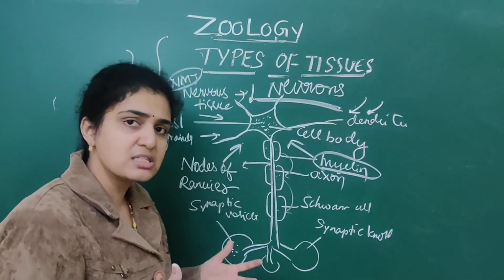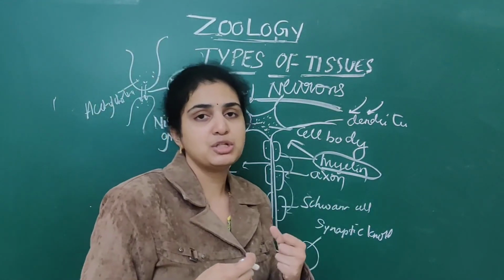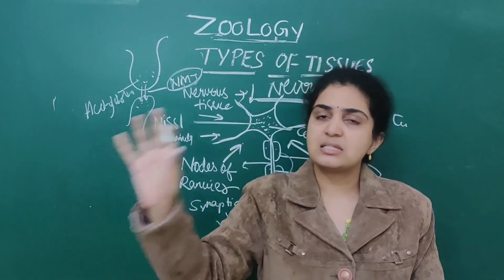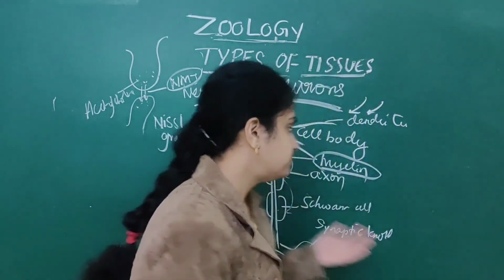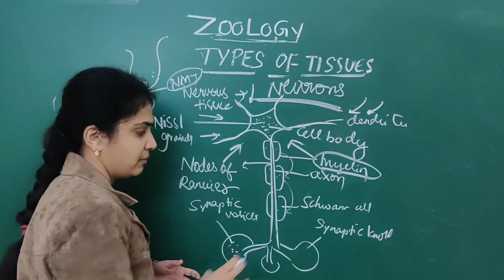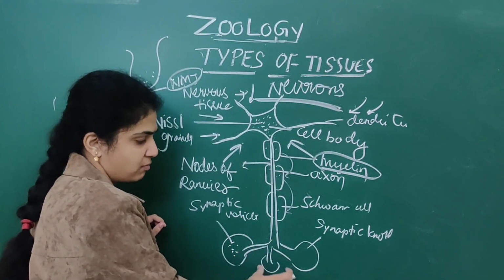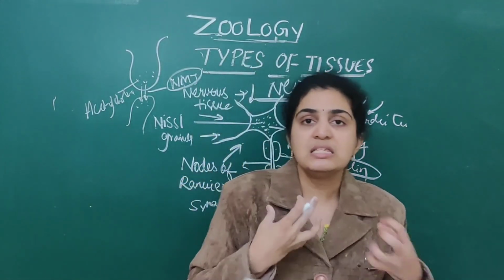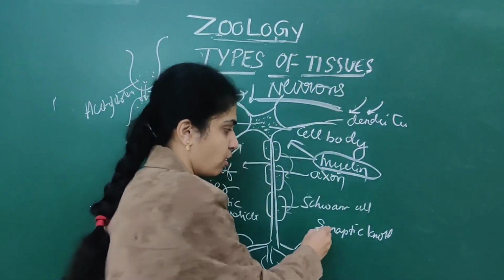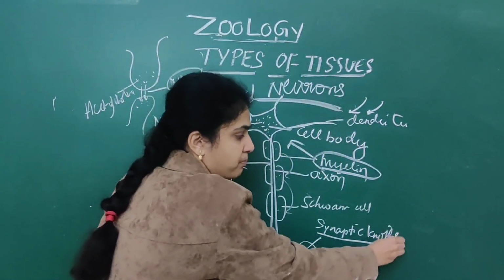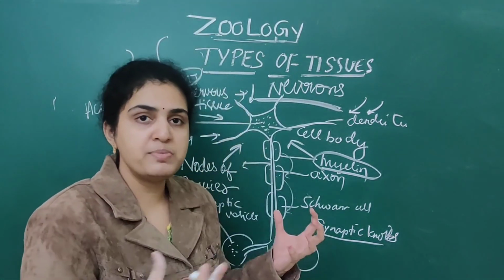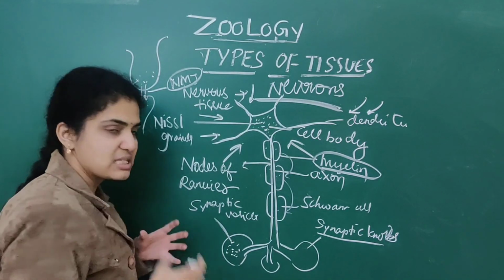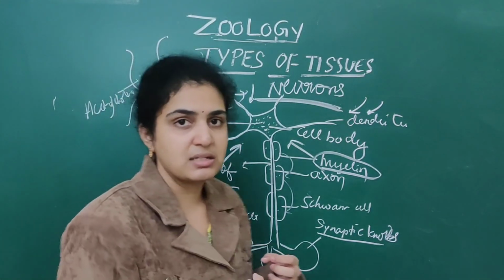How will it get transferred? By this myelin sheath only. If they are unmyelinated, very little information is passed. The axon will end in numerous bulb-shaped structures. These bulb-shaped structures are called synaptic knobs. Under each synaptic knob, numerous synaptic vesicles are present.